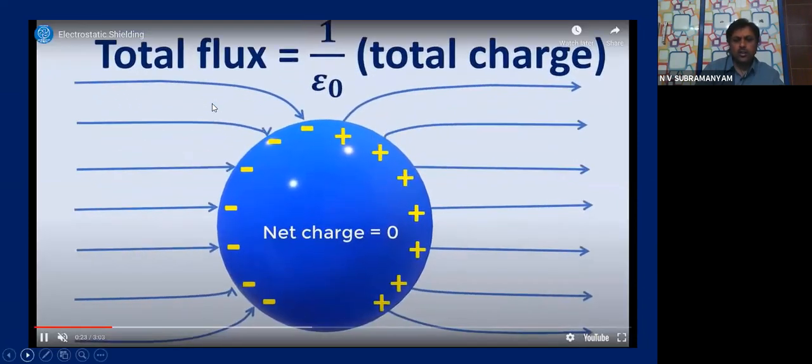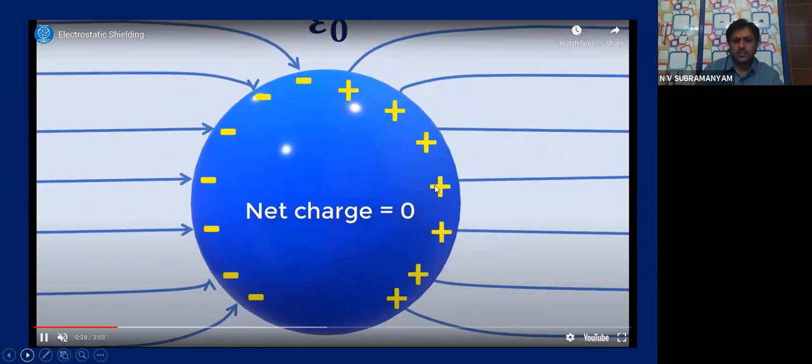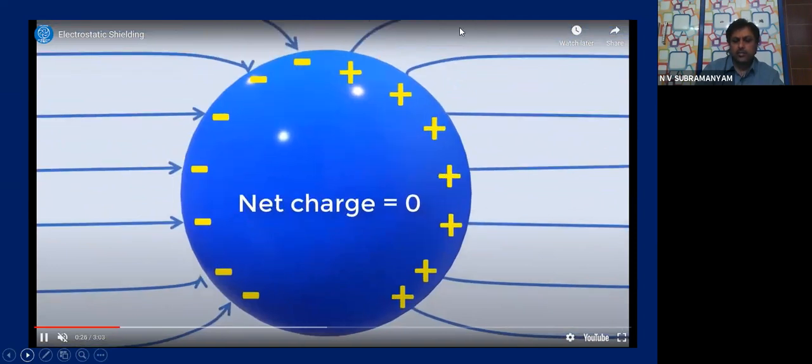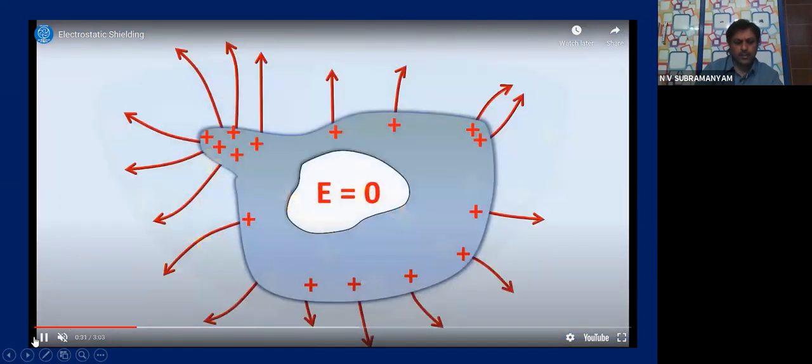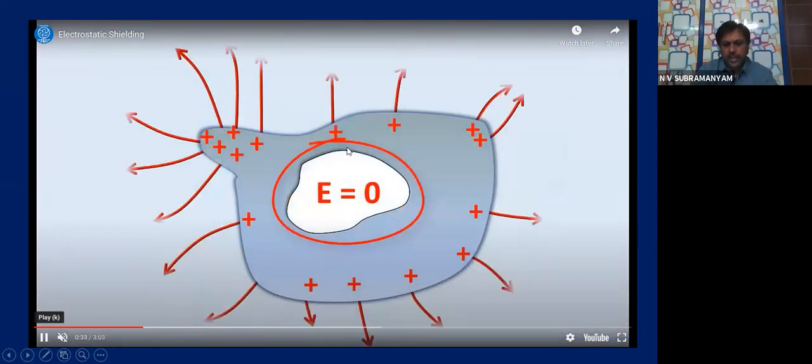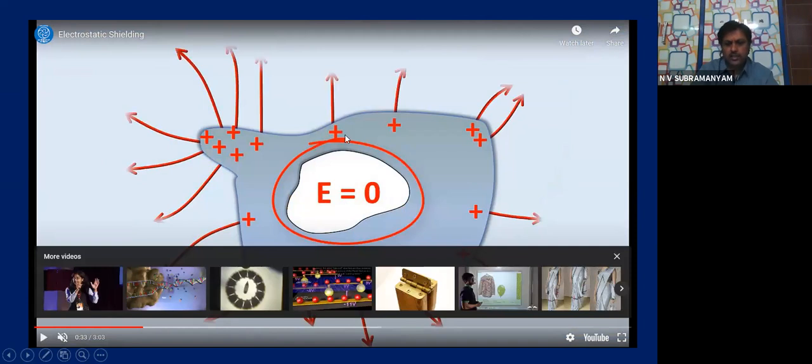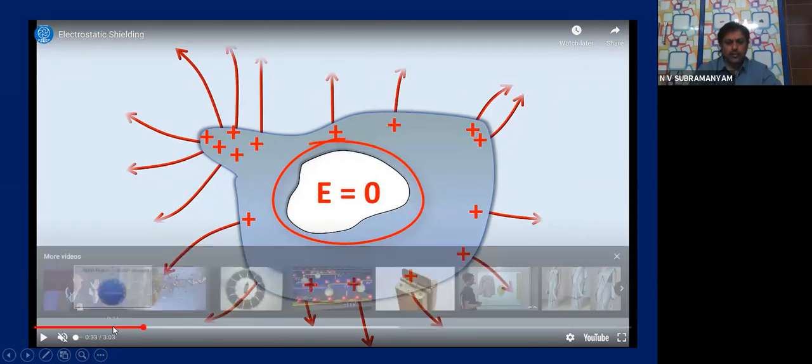You know that Gauss law states that the total flux is given by q in by epsilon 0. And if there is a cavity inside the conductor, that is inside the charged conductor's cavity, the electric field is zero.